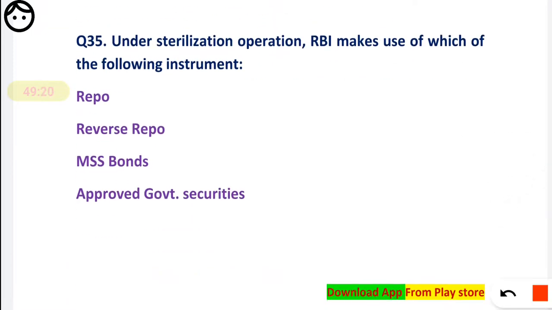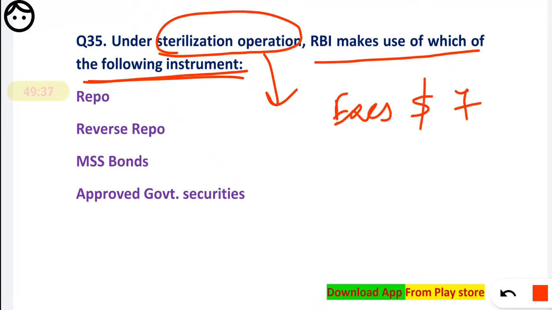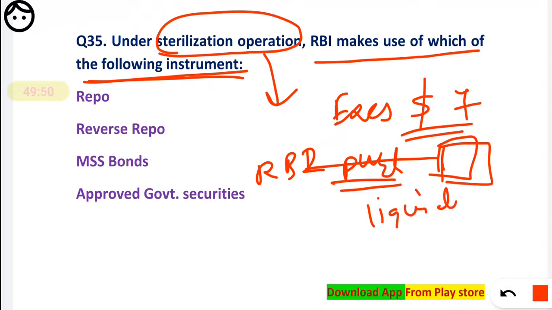Under sterilization operation, very important. Under sterilization operation, RBI makes use of which of the following instruments? So friends, remember, what do you mean by sterilization operation? Suppose there is an excess of foreign currency in the market, what will RBI do? RBI will purchase that, to control the liquidity in the market.